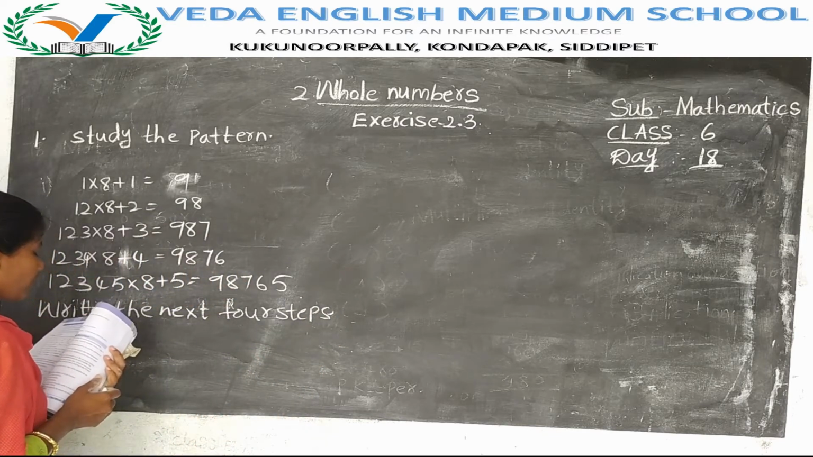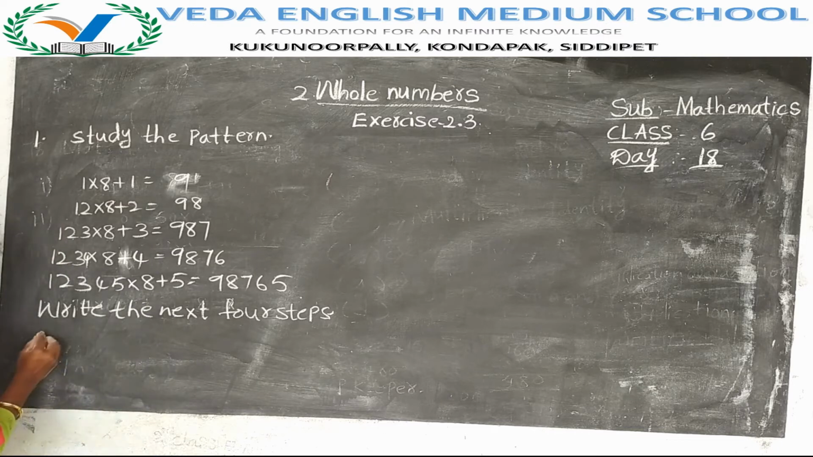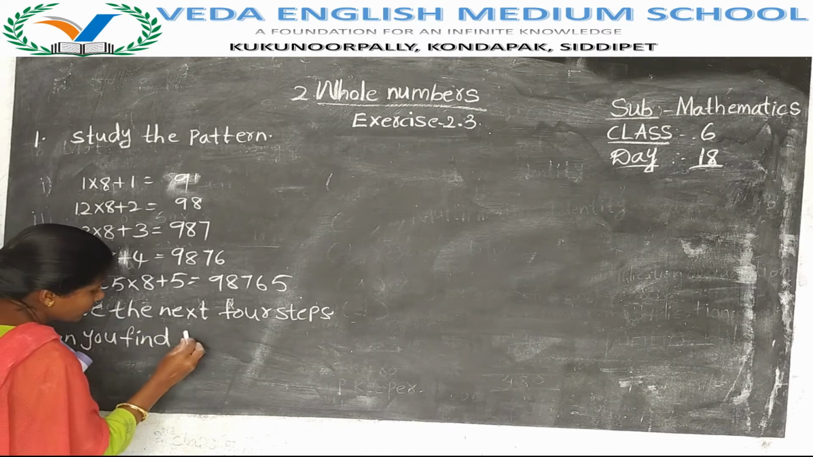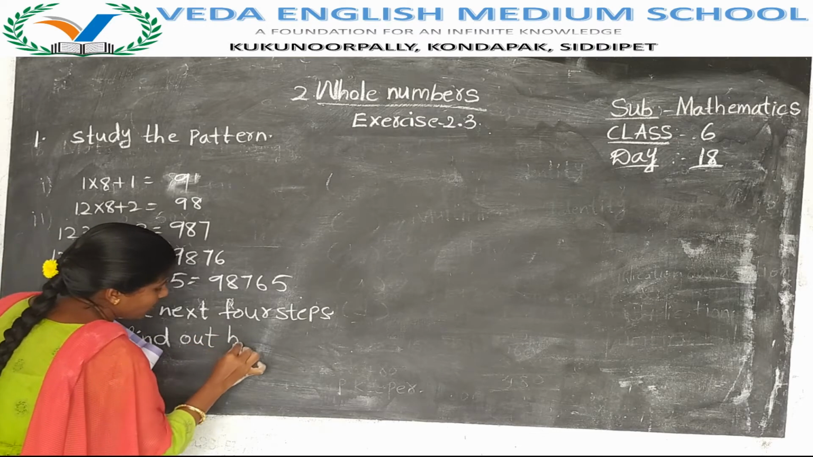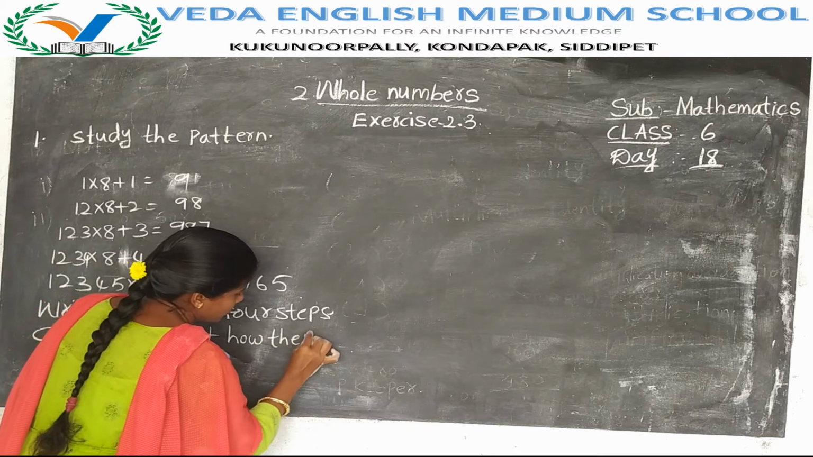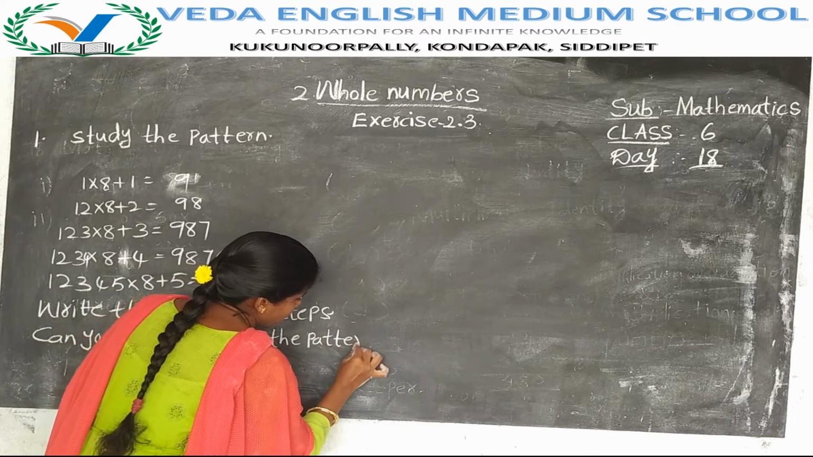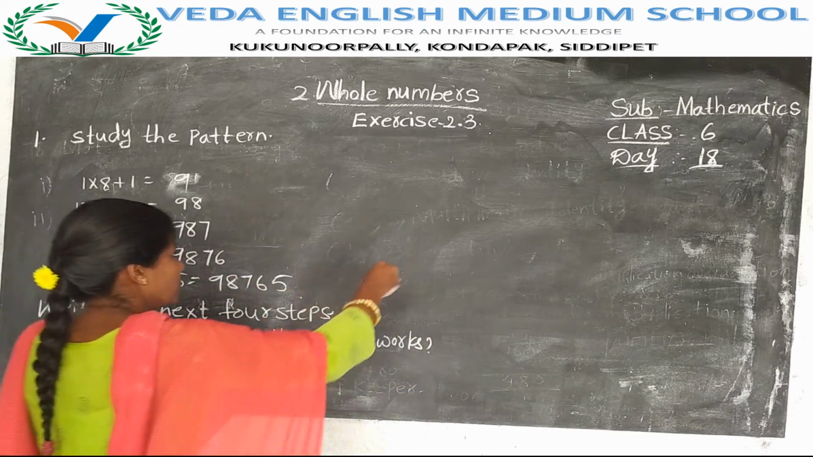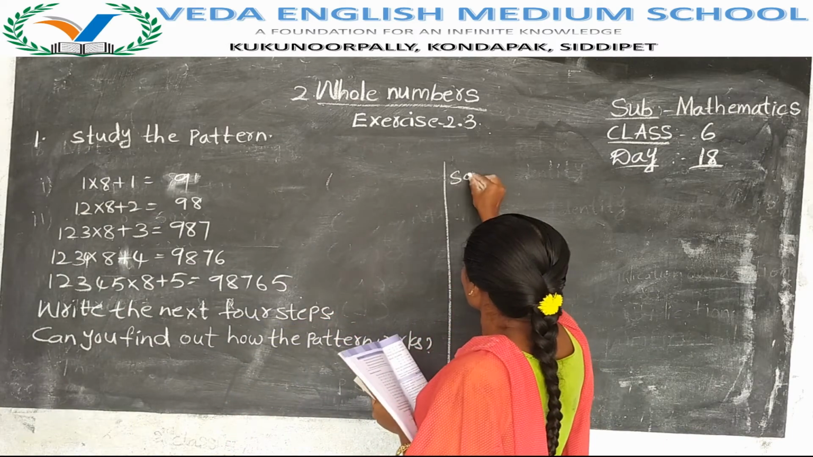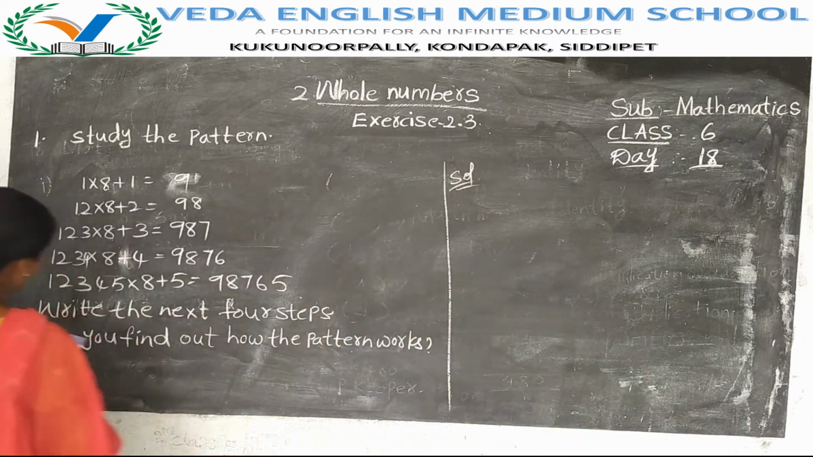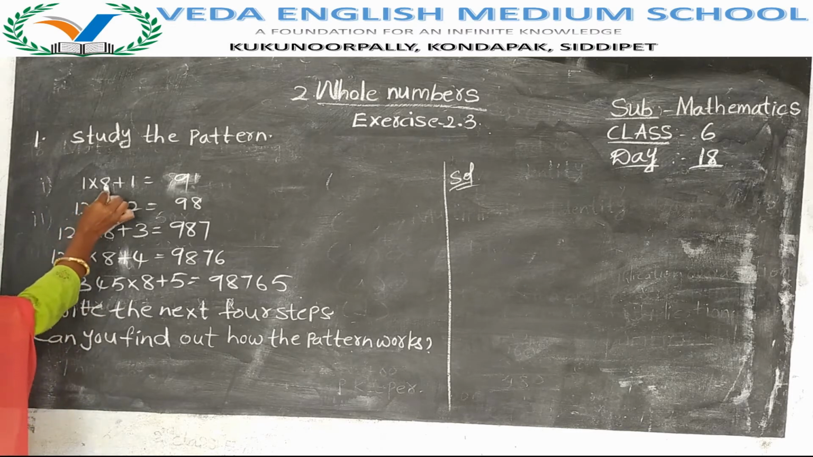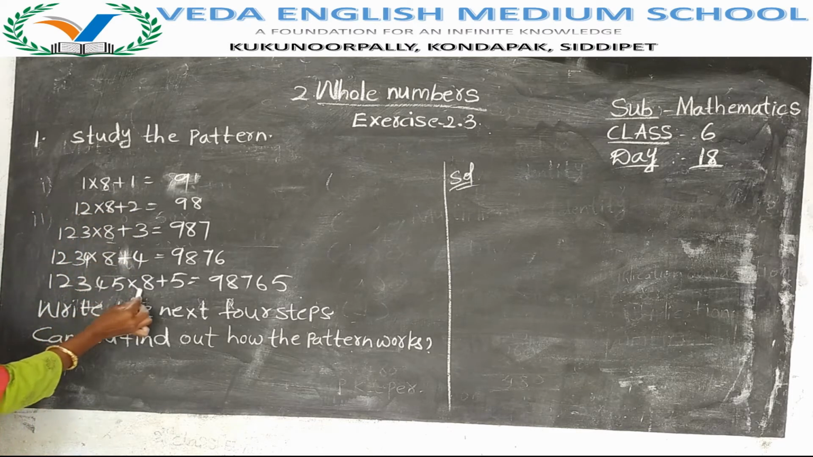Can you find out how the pattern works? Now, here I will write the solution. Before going to write the solution, first of all, see the question. 1 into 8, 1 8 is 8. 8 plus 1 is 9. See, after 1 here we will get 2. 8 is never changing; they are writing it like that only.